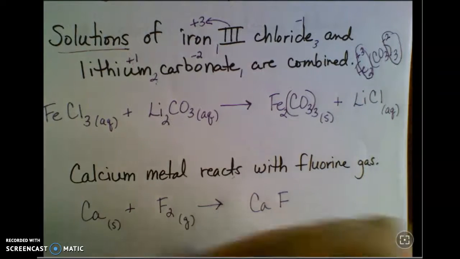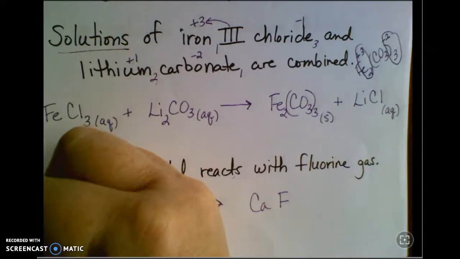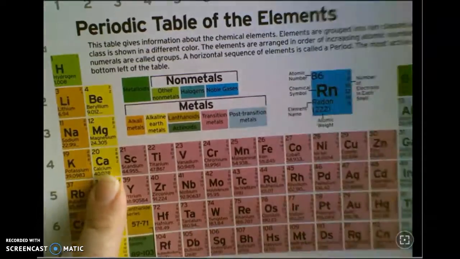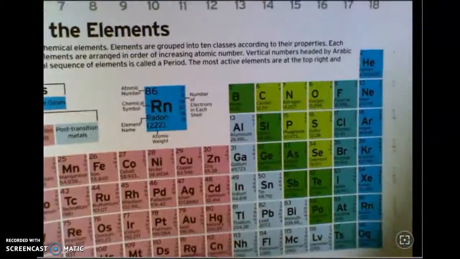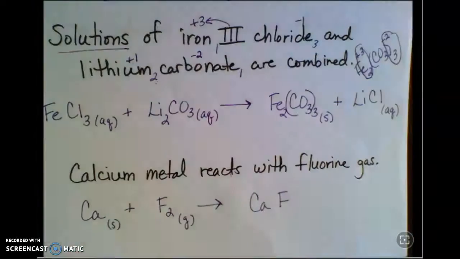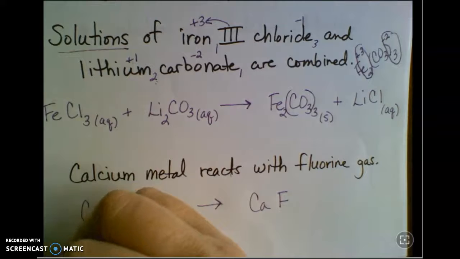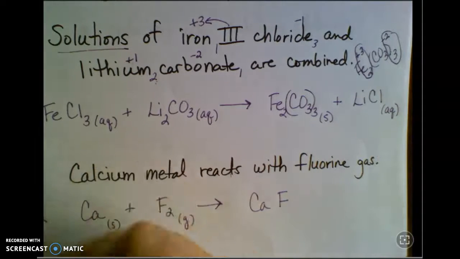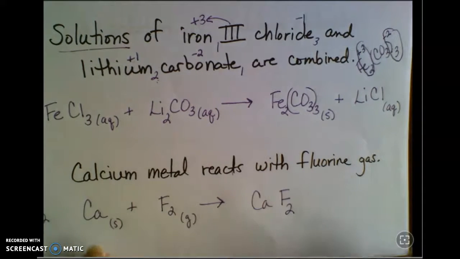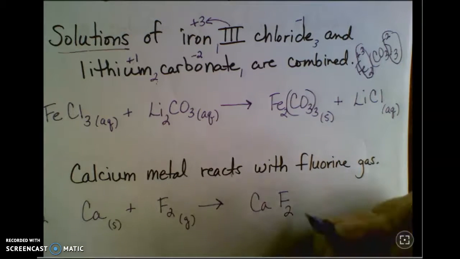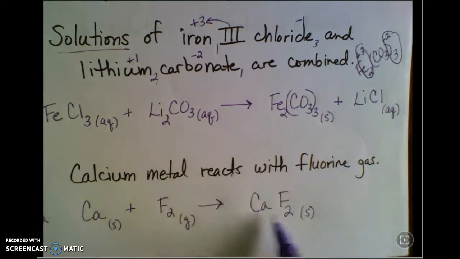I'm going to look at my charges. So calcium is in group 2, so it's +2. Fluorine is over here in group 17, so it's -1. And so there's 1 calcium for every 2 fluorines. And this is your formula, not because it was F2 here, but because it does take 2 fluorines to cancel out your charge there. Ionic substances are going to be solids.